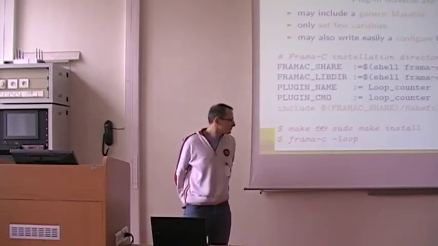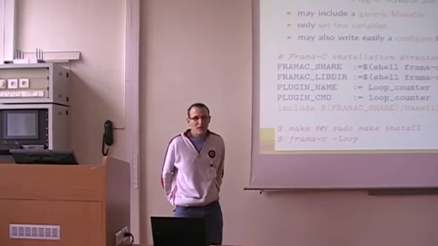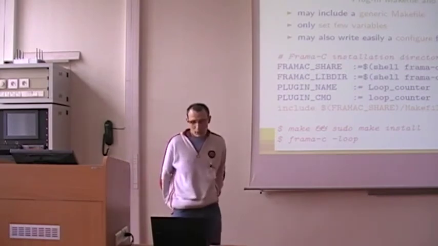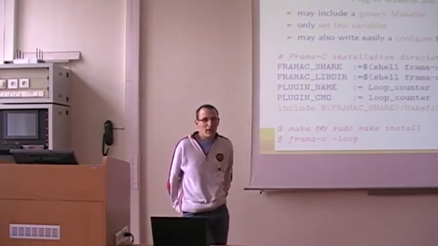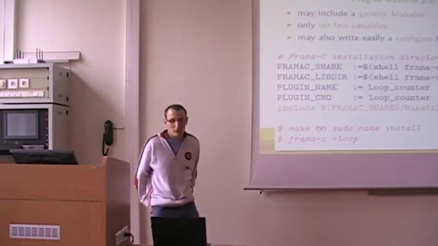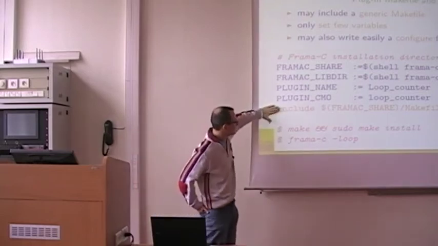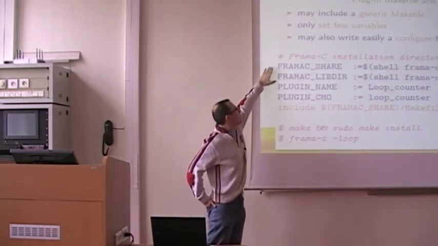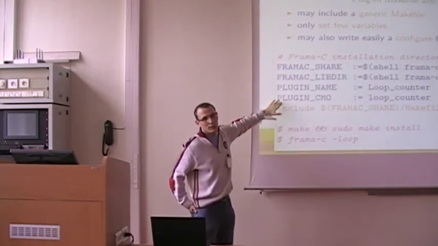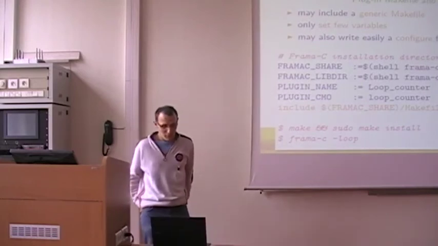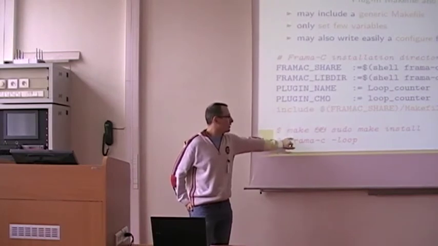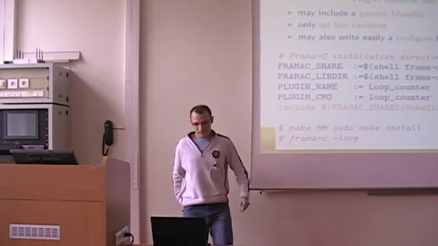In order to have a fully independent plugin, you can write your own makefile. And Pharmacy provides pre-installed generic makefiles. So mainly you have to only set a few makefile variables and include the generic Pharmacy makefile. Like this, you include the Pharmacy makefiles. You tell where Pharmacy is installed. You give your plugin name or your CMO file list without extensions. And after that, you can compile your plugins, install them, and run them.